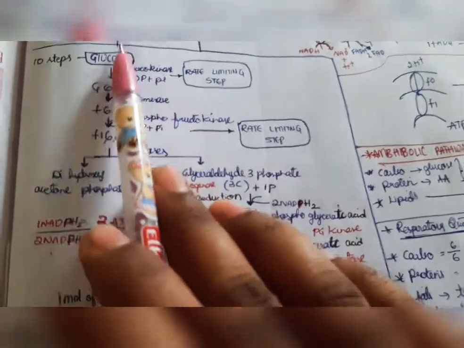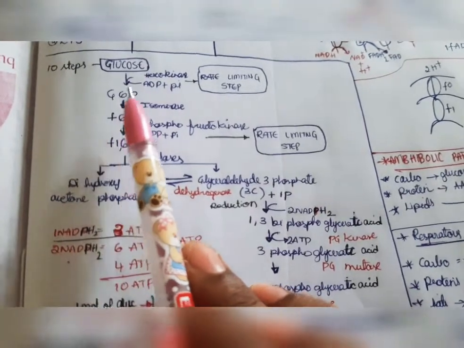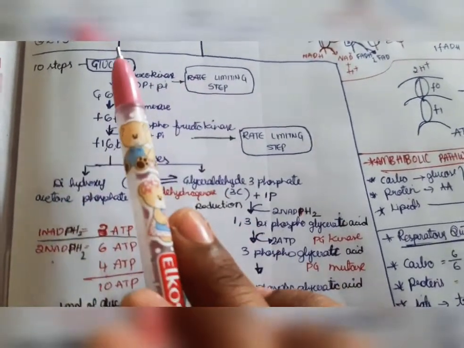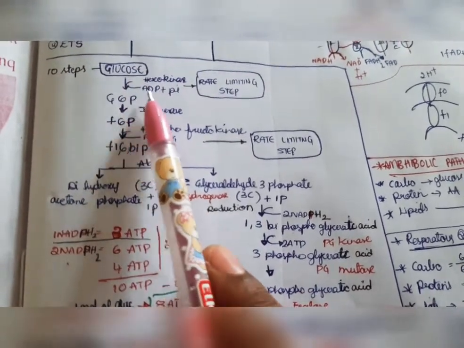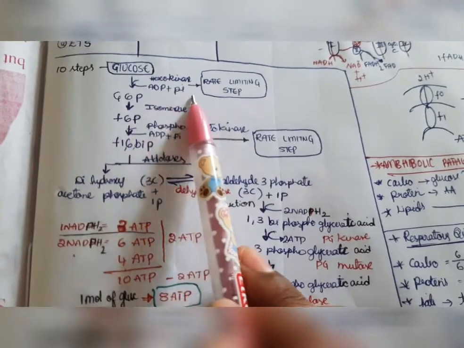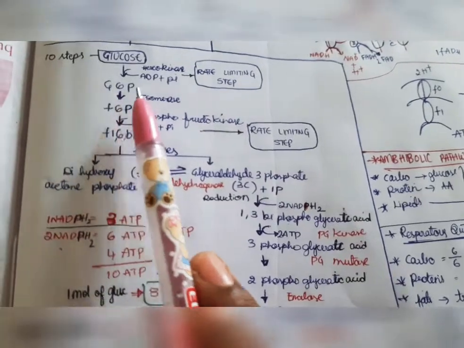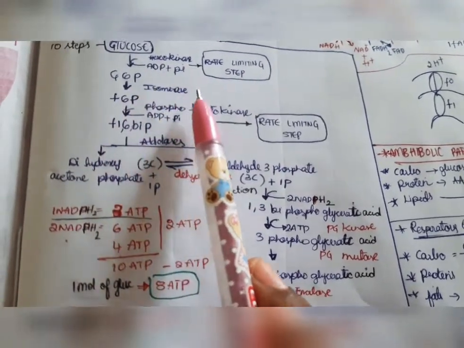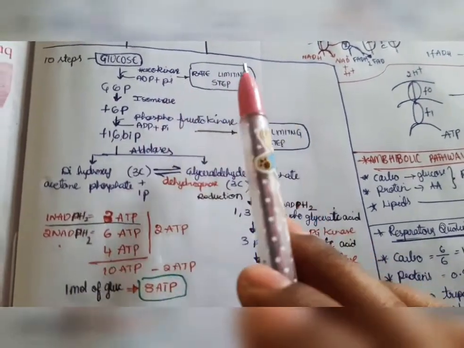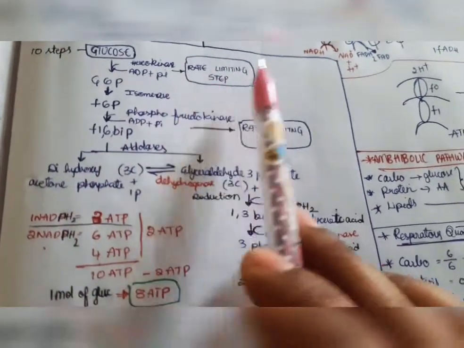That means, first, glucose breaks down to form glucose 6 phosphate by the enzyme hexokinase. Here the addition of a phosphate takes place with the help of ATP. ATP breaks down to form ADP plus phosphate. So here addition of phosphate takes place. And next, glucose 6 phosphate, where the ATP is broken down, is known as the rate limiting step. Okay, where the energy ATP is used, it is known as a rate limiting step.